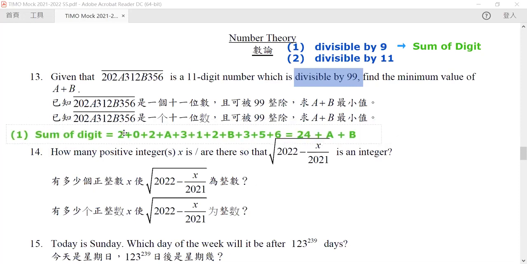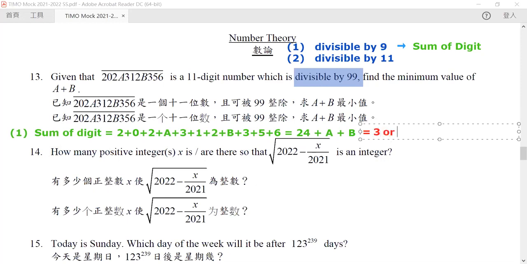So here comes the question: what will this number be? Because it must be divisible by 9, it means that a plus b is either equal to 3 or equal to 12. It cannot be 21, because the next number that makes 24 plus a plus b divisible by 9 would need a plus b to be 21, but that is impossible since a and b are each less than or equal to 9.